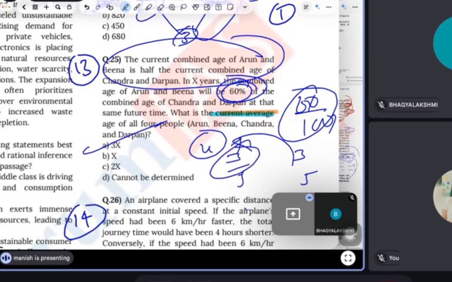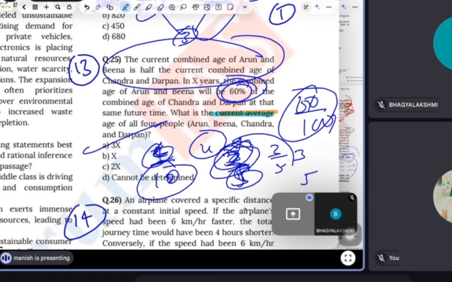Out of the total, 5 is the total and 3 is the increase. Because if I say that Priyal has got 4 out of 10, then 10 is the total and 4 is what she has got. So 3 has increased out of 5, and 3 means 3x. That's why the examiner has given 3x, so you do not need to find it out.